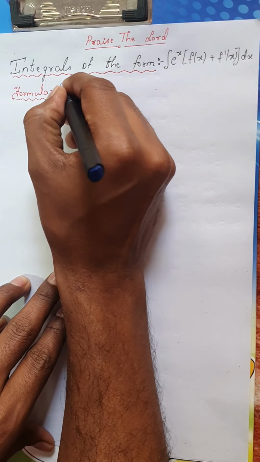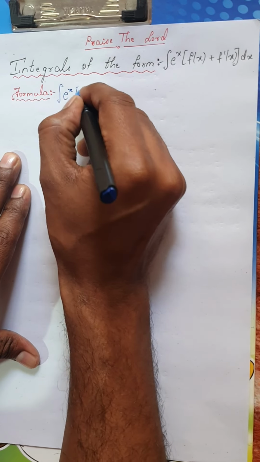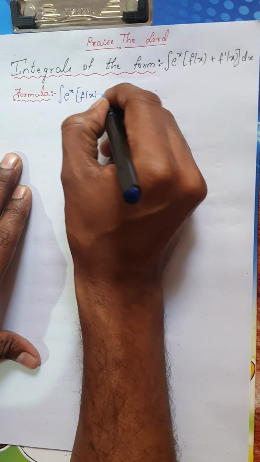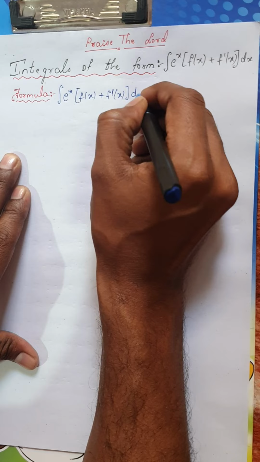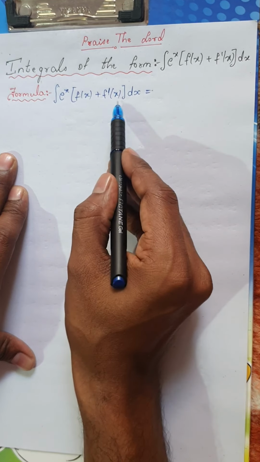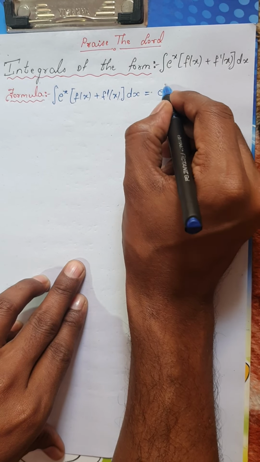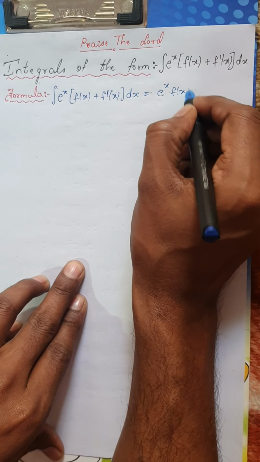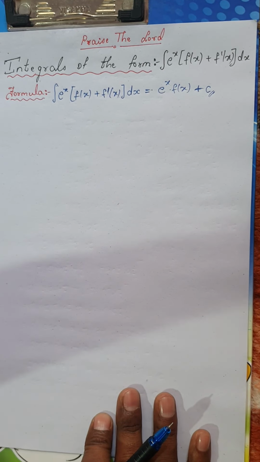If you have any integrals of the form e power x into f of x plus f dash of x dx, the integral of this would be e power of x into f of x plus c, which would be the constant of integration. So this is the standard result of the integrals of this form.